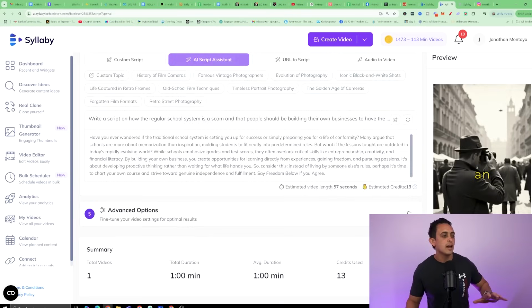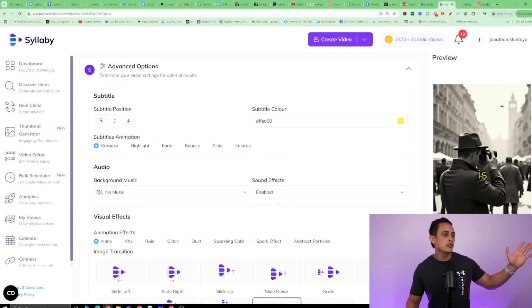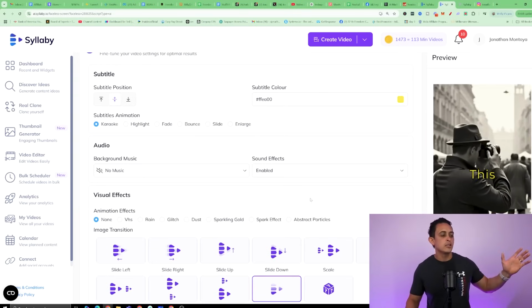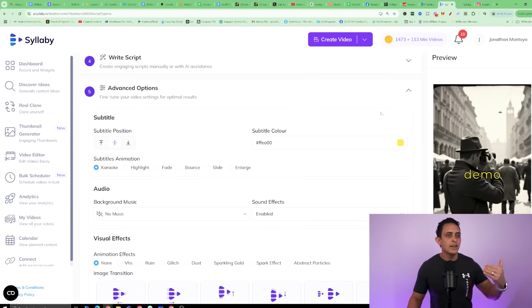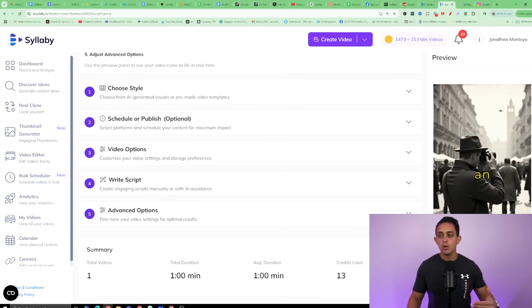There's also an advanced option here that we can look at. You can change the background music. You can change the effects. We're not gonna worry about that. We want simple and easy, okay?